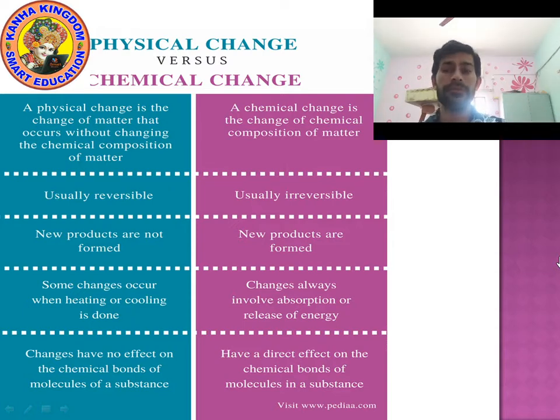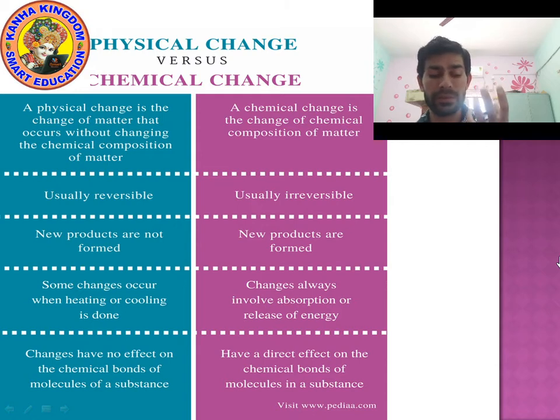Next, physical changes have no effect on the chemical bond of molecules of a substance. During physical changes, the chemical bond which is formed between molecules does not change.